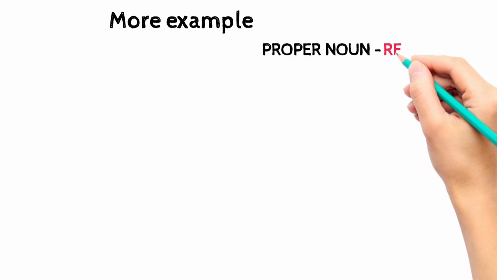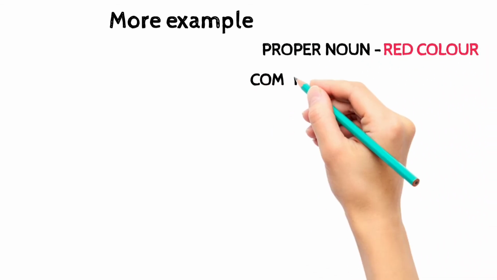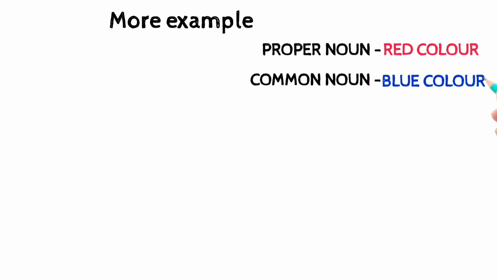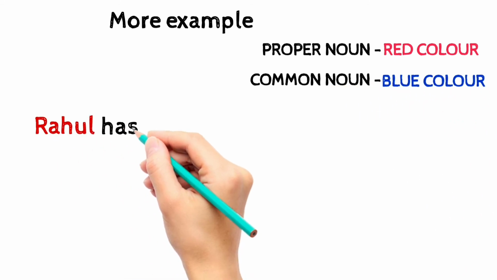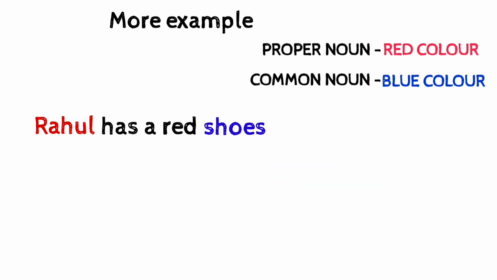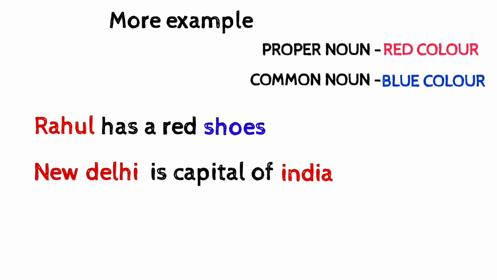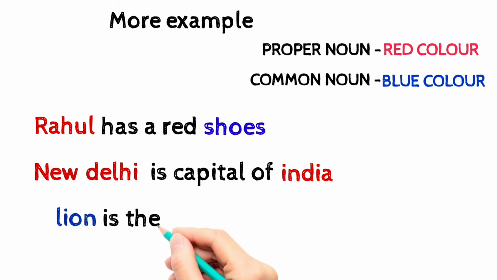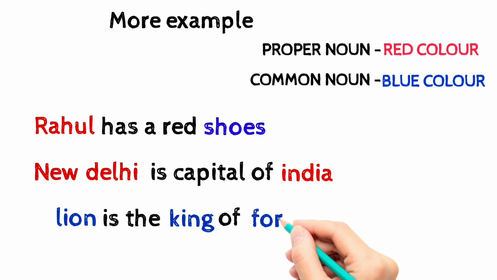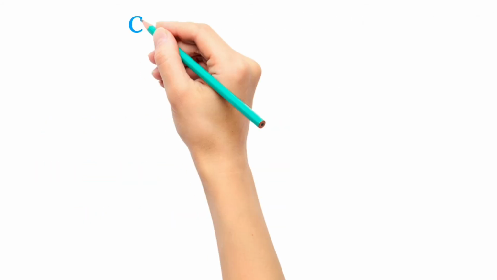Let's look at some more examples. Here I am writing all proper nouns in red color and all the common nouns in blue color. Rahul has red shoes. New Delhi is the capital of India. Lion is the king of the forest. Here Rahul, New Delhi, and India are examples of proper nouns. Shoes, lion, king, and forest are examples of common nouns.